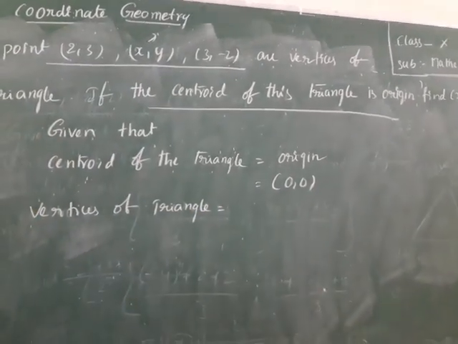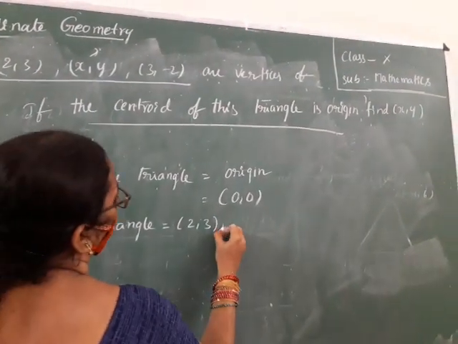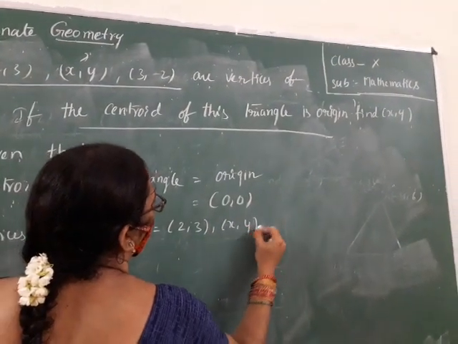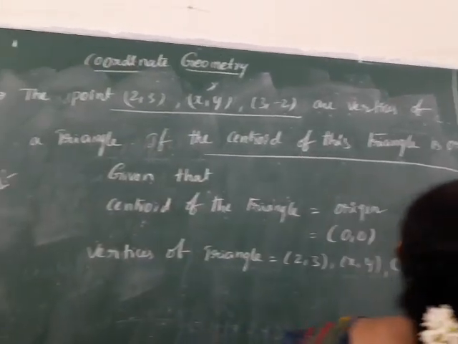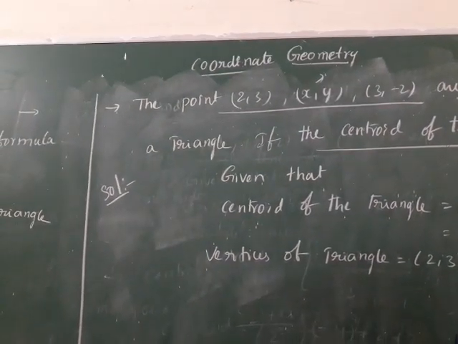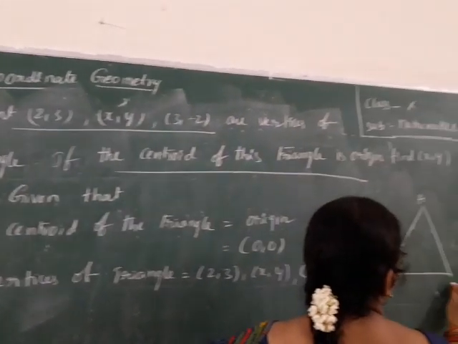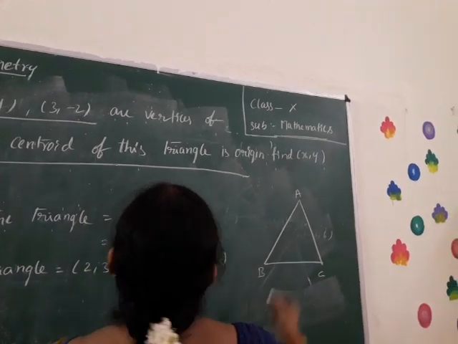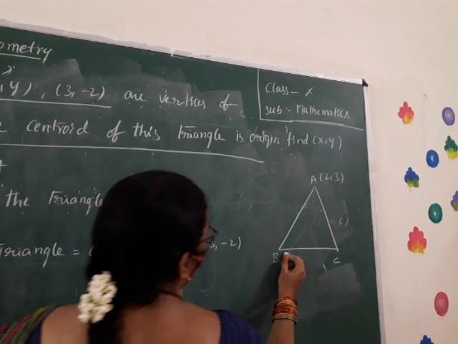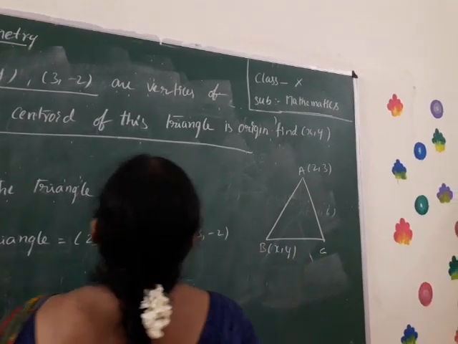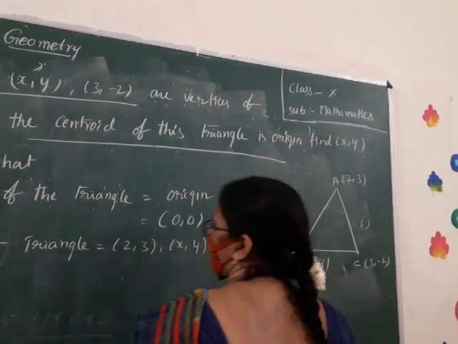What are the vertices? 2, 3, x, y, 3, -2. Write down A, B, C. What is the A vertex? 2, 3. B vertex? x, y. C vertex? 3, -2.